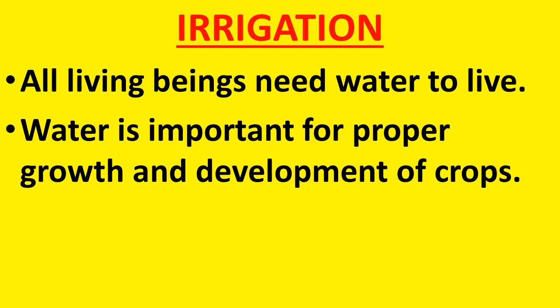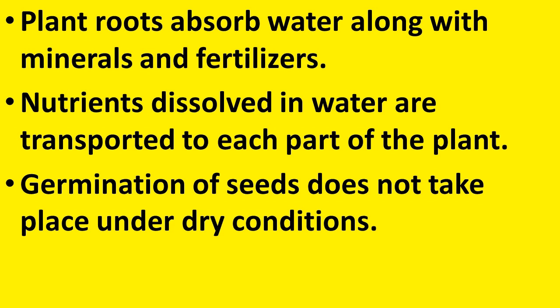Now, you know what crops are. Crops are the same kind of plants grown at a place on a large scale. So, their proper growth and development depends upon the water provided to them. Plant roots absorb water along with minerals and fertilizers. You know that the plant roots, which fix the plant in the soil, absorb water along with the minerals and the fertilizers provided to them. So, the nutrients dissolved in the water are transported to each part of the plant. In this way, along with the water, the nutrients are also transported to each part of the plant.